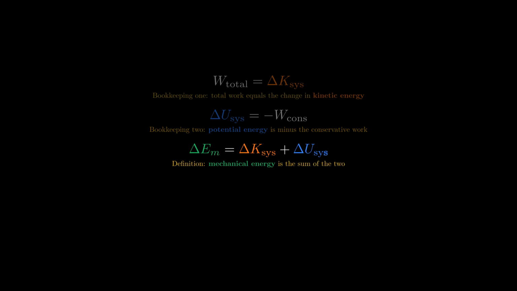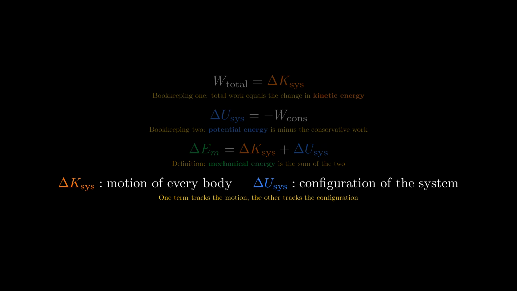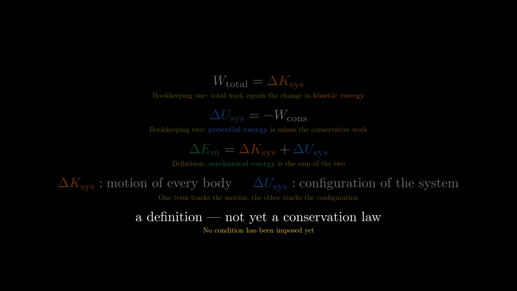Now combine them, define the change in the mechanical energy of a system as the sum of the two. Delta E sub m equals delta K of the system plus delta U of the system. Nothing is conserved yet. This is only a definition, a name for one combined quantity we agree to track.